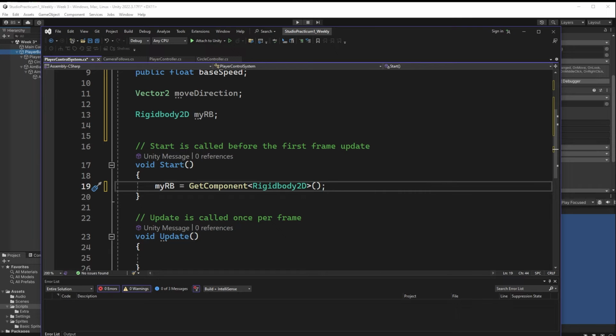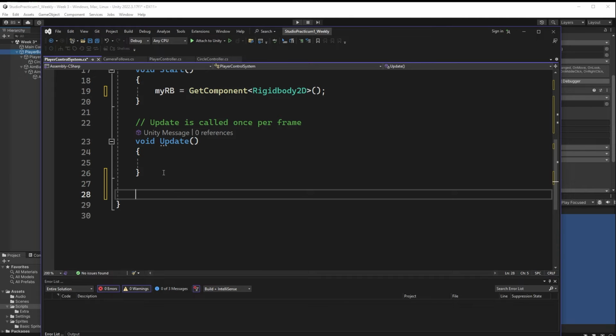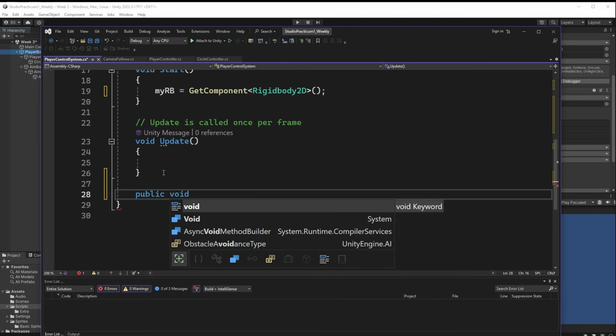Okay, so knowing all of that, we can now start to add in the code that we require in order to be able to accept the input. So just like in the last episode, we're going to go down here and add ourselves a function that is going to be used to capture the input from our action map. If you guys remember correctly, we added ourselves a public void. It was a void, and again, we're going to use it as void.